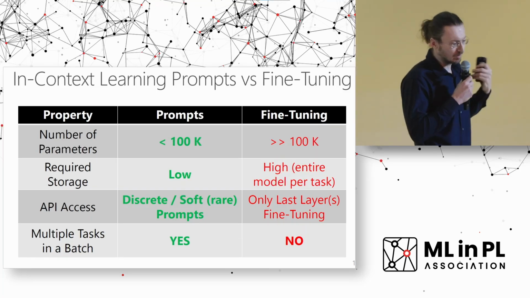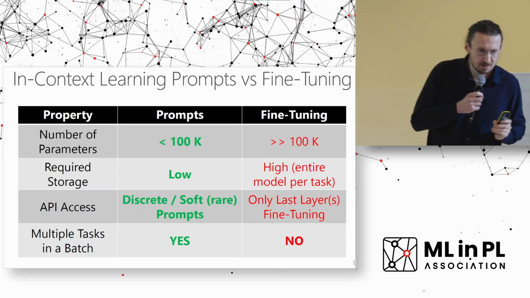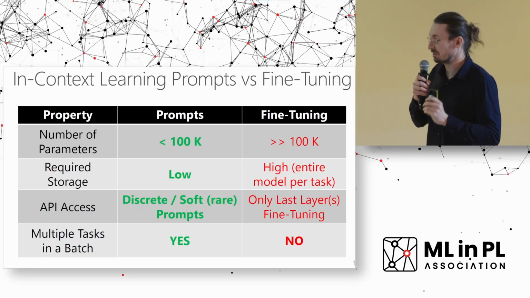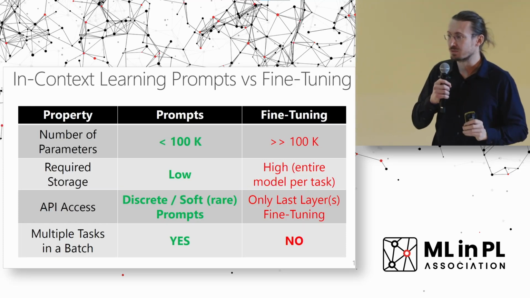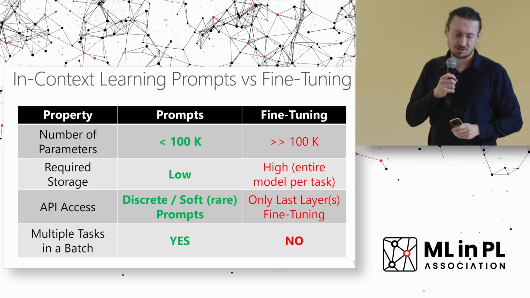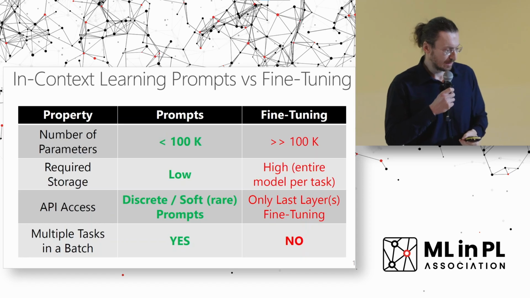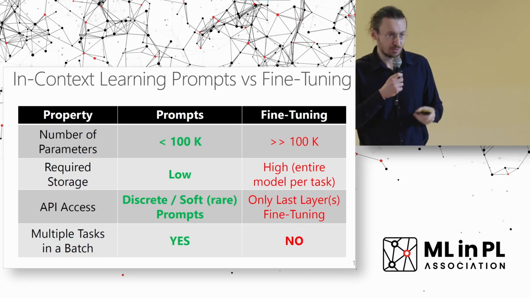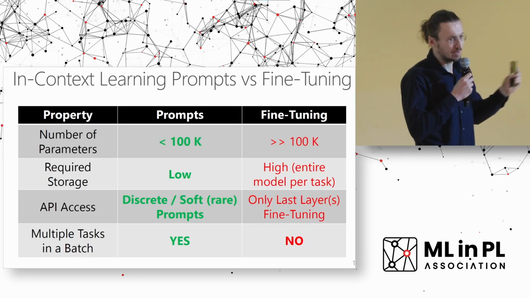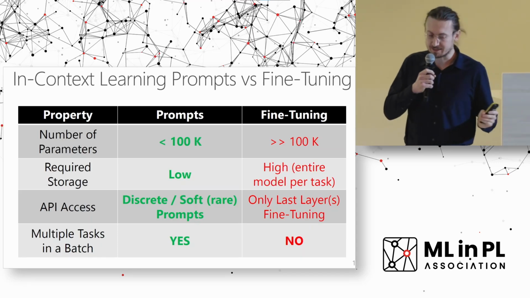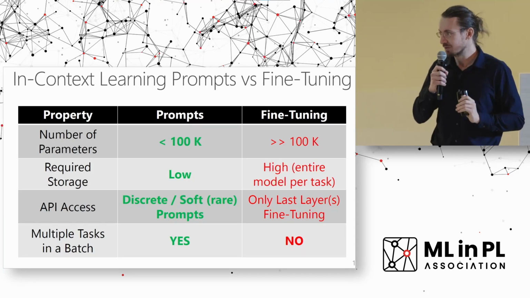Usually, if people want to really adjust the model to their needs, for really difficult tasks, then they need to adjust the whole model. So that's billions of parameters, which is of course very costly. Regarding required storage, for these soft prompts, we have a very small number of parameters per single task, so a very low requirement on your storage.